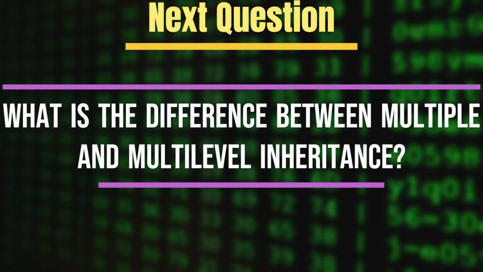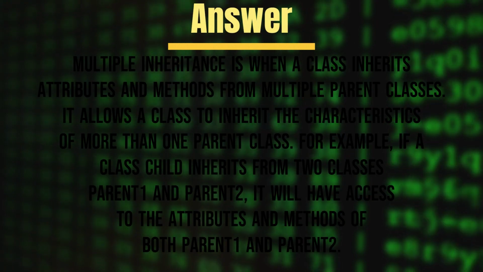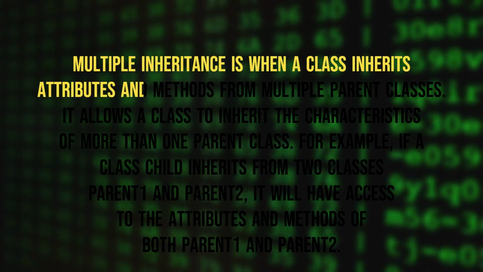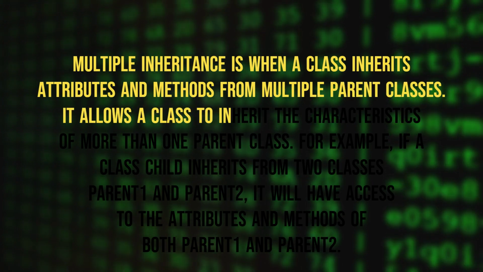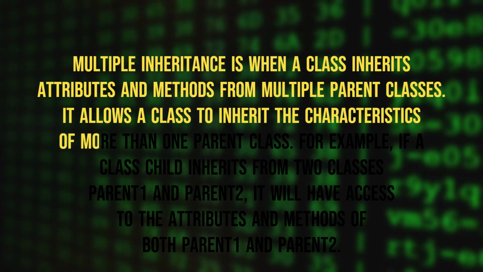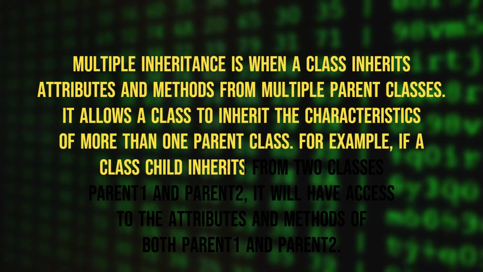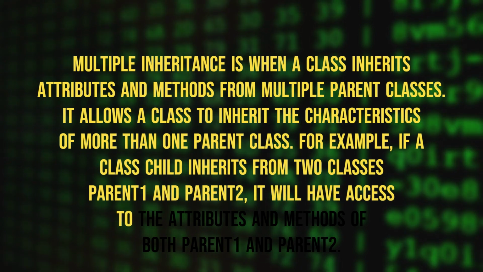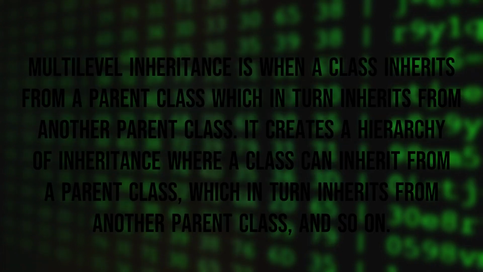Next question, what is the difference between multiple and multilevel inheritance? Answer. Multiple inheritance is when a class inherits attributes and methods from multiple parent classes. It allows a class to inherit the characteristics of more than one parent class. For example, if a class child inherits from two classes parent 1 and parent 2, it will have access to the attributes and methods of both parent 1 and parent 2.